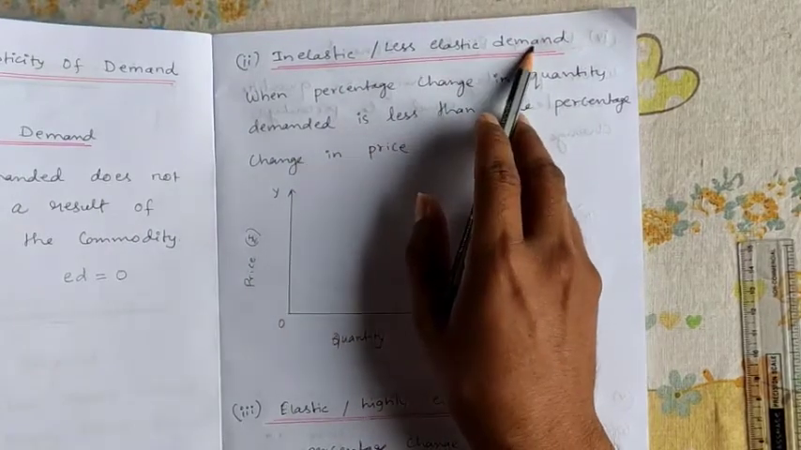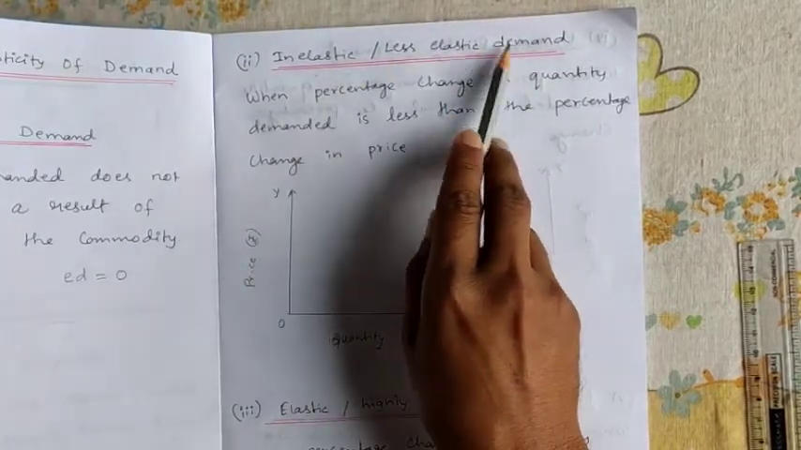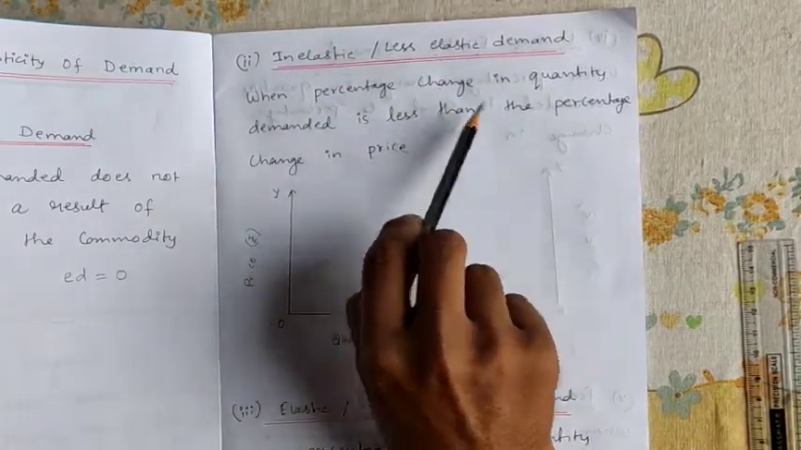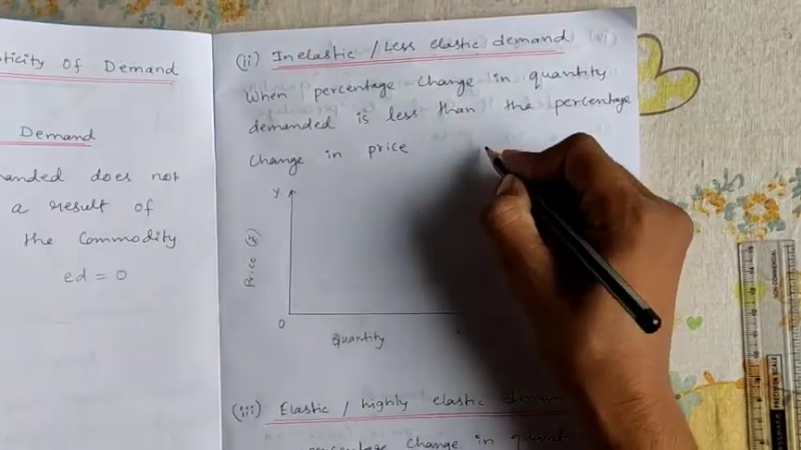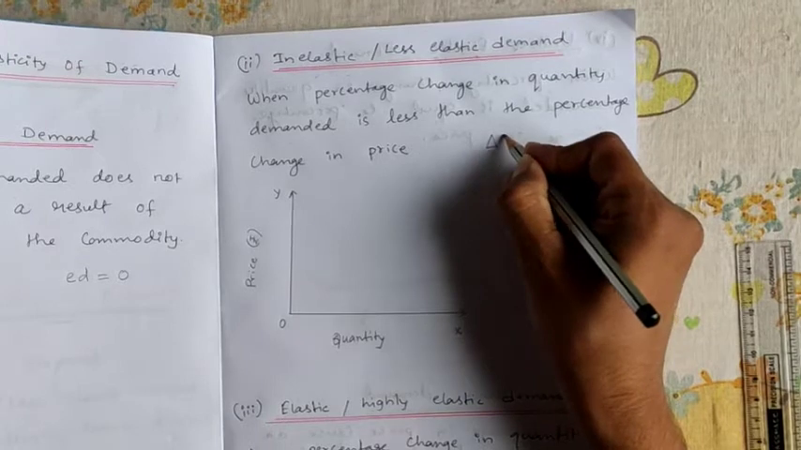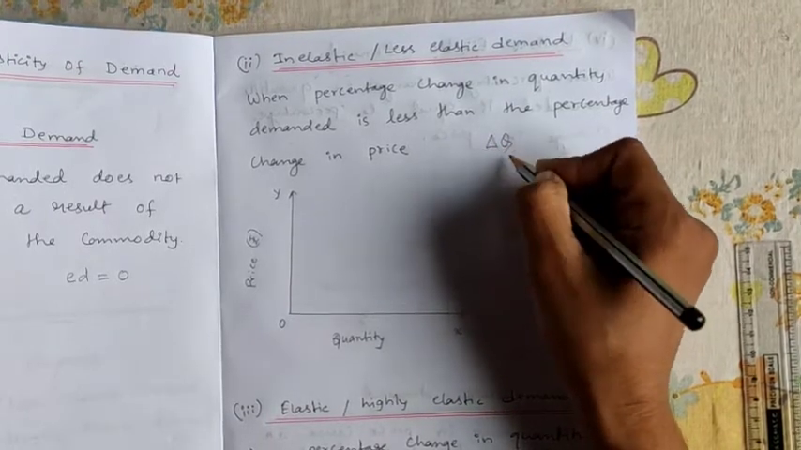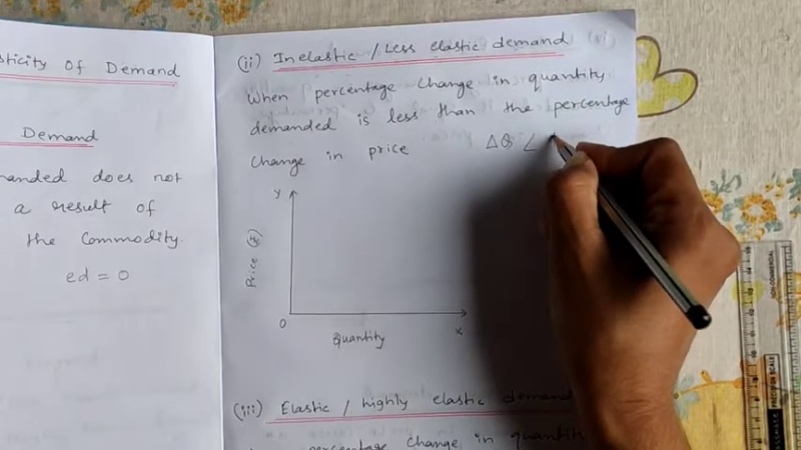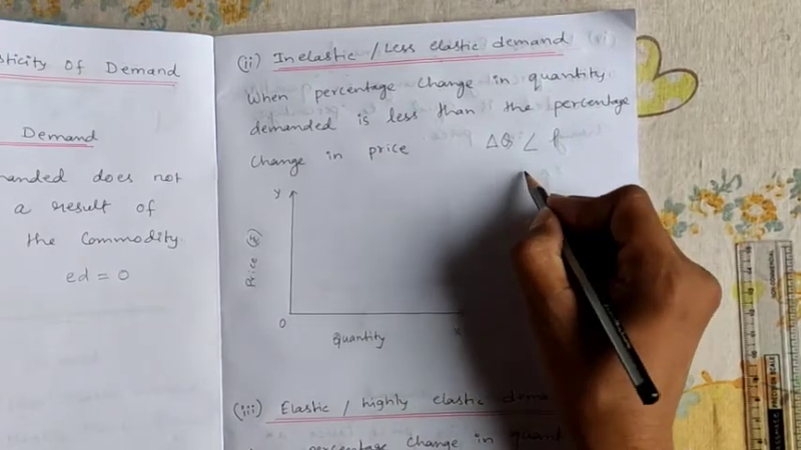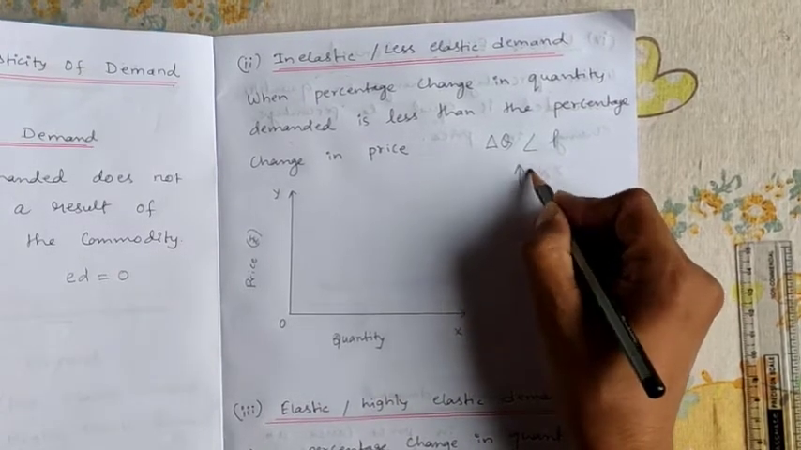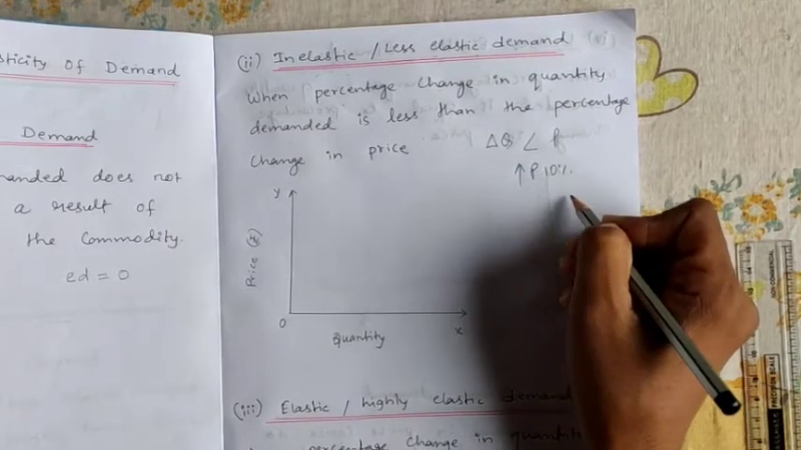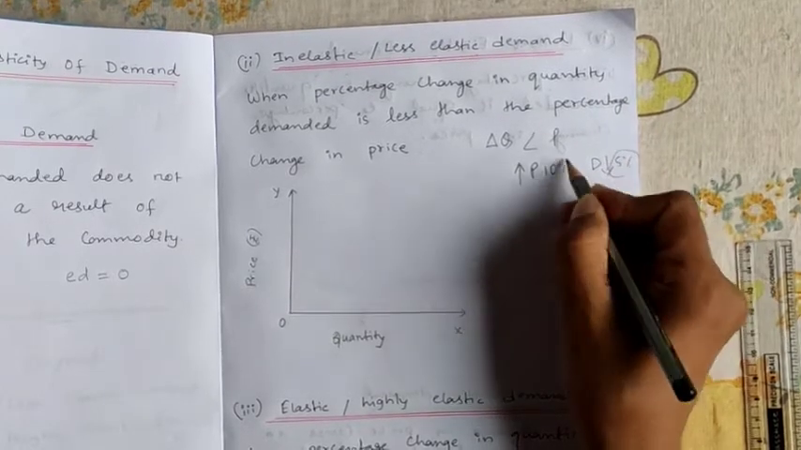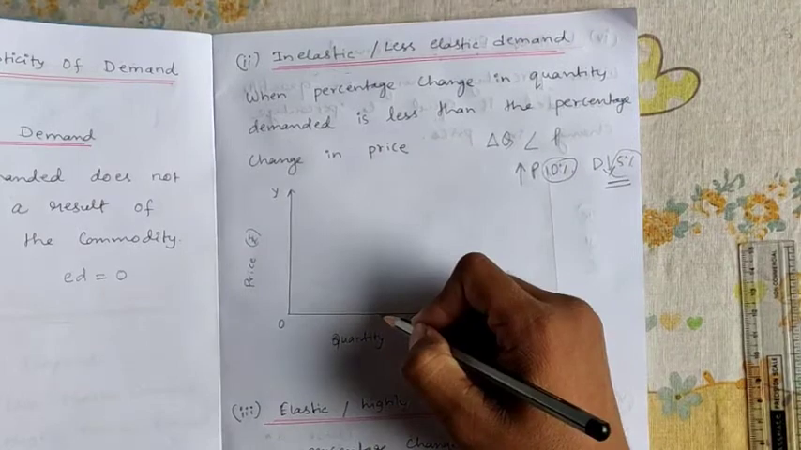Inelastic or less elastic demand. So what is inelastic or less elastic demand? Inelastic is also known as less elastic demand. It is when the percentage change in quantity demanded is less than the percentage change in price. Here, delta means change, so the percentage change in quantity demanded is less than the percentage change in price. Suppose, for example, the price is increasing by 10%, then what will happen? Demand will fall by how much? 5%.